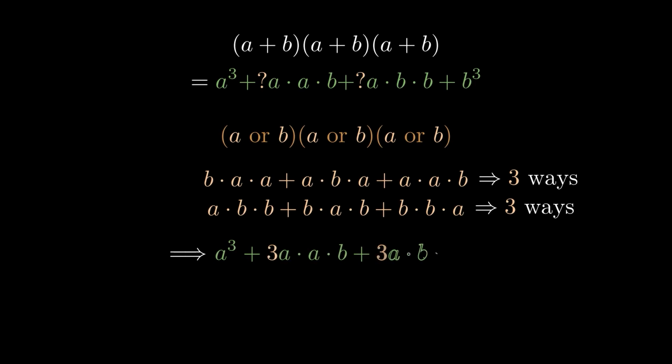So the answer is A cubed plus 3A squared B plus 3AB squared plus B cubed. This formula is actually just saying that there is 1 way to arrange 3 A's, 3 ways to arrange 2 A's and 1 B, and so forth.